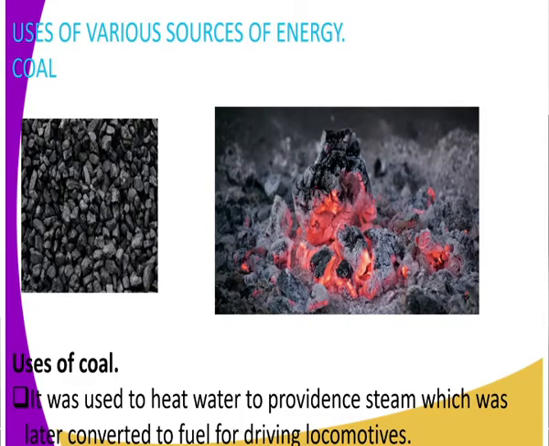In today's class, we state the energy source and some of its uses. One, we have coal. Now, what is this coal? Coal is a black substance found beneath the earth, and it was used to produce energy, or rather heat, in that case.